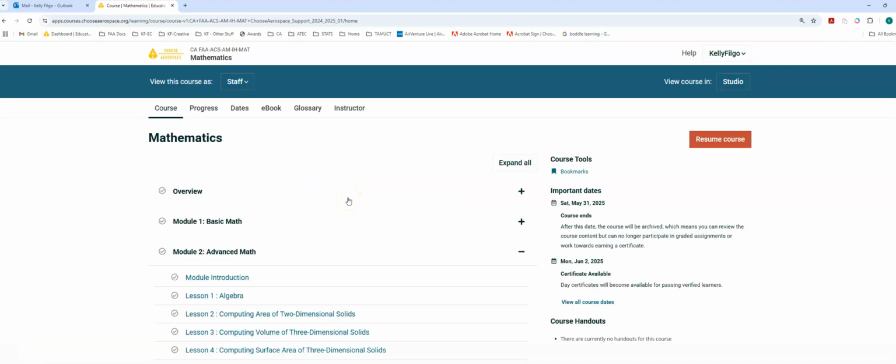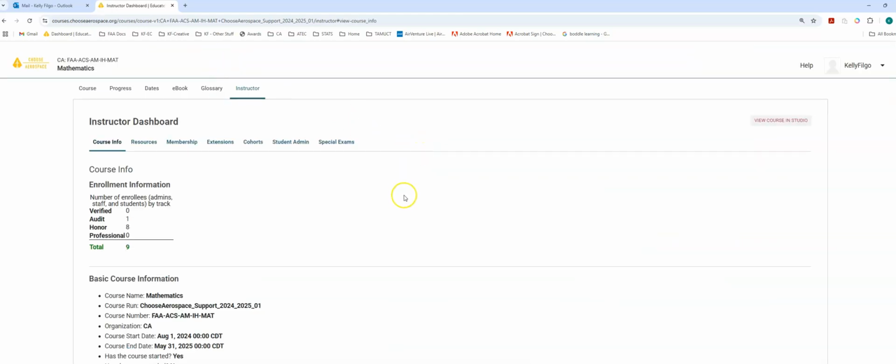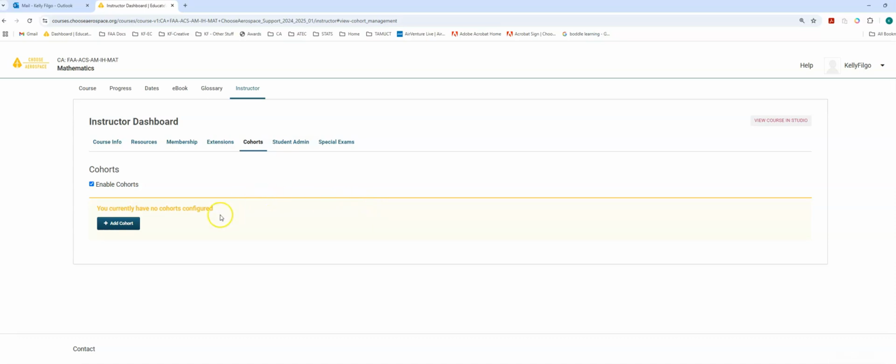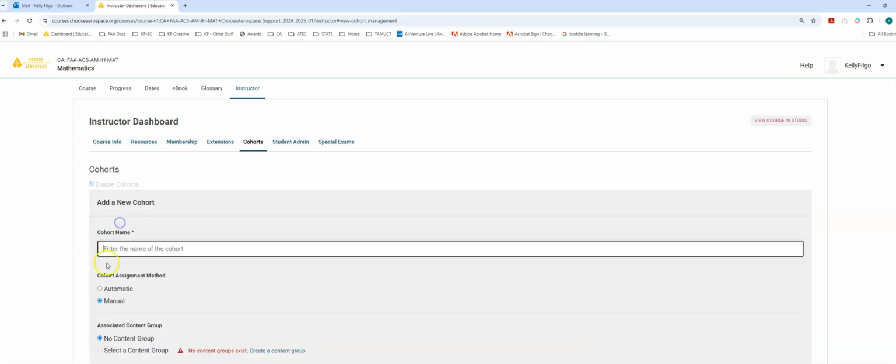Okay, so to find the cohort functionality, we're going to go to our instructor tab in any course. Mathematics is the one I'm using right now. And we're going to go to cohorts. We're going to enable the cohorts. And I don't have any configured right now. That's fine, that's what I expected. I did play with this in another course, but I haven't done it in mathematics, and I wanted to start with a clean slate. So we're going to add a cohort.